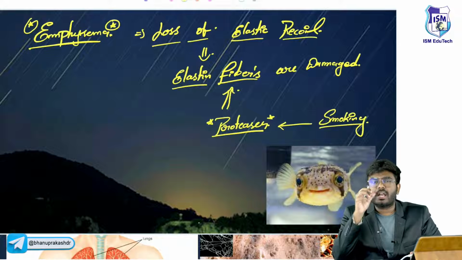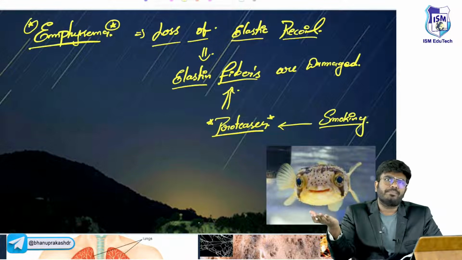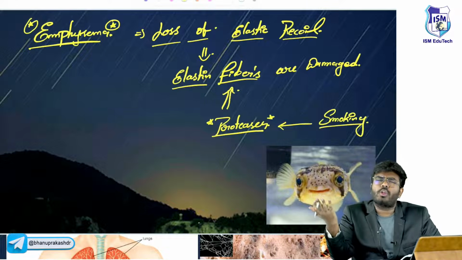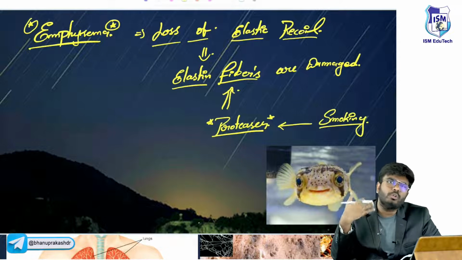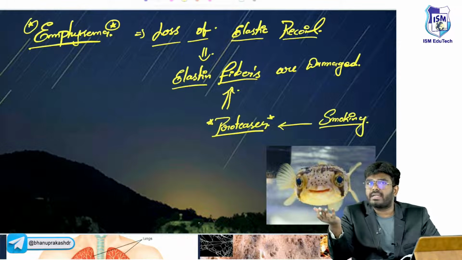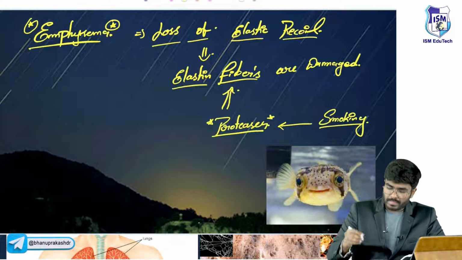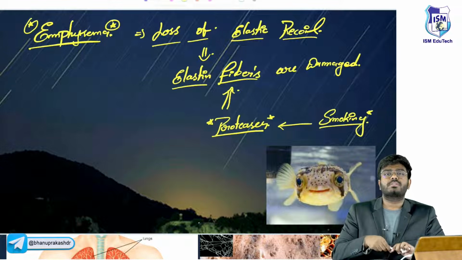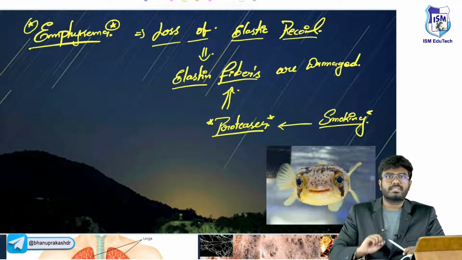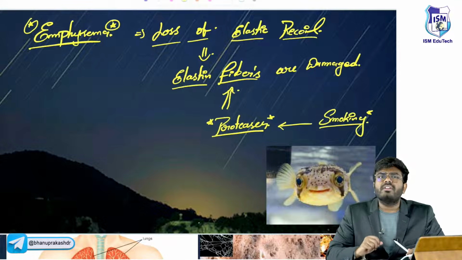Chronic bronchitis can be because of smoking, and emphysema can also be because of smoking. So smoking can lead to chronic bronchitis, smoking can lead to emphysema, or the patient can have both at the same time. Possible. So what is the patient doing? Smoking, so more and more dust particles are going into the lungs. When more dust particles are going into the lungs, what will your alveolar macrophages try to do?